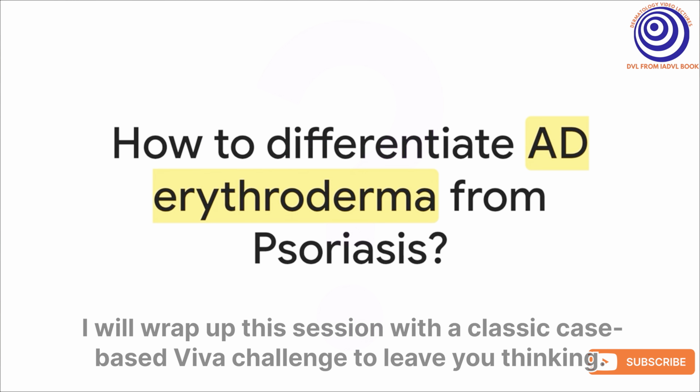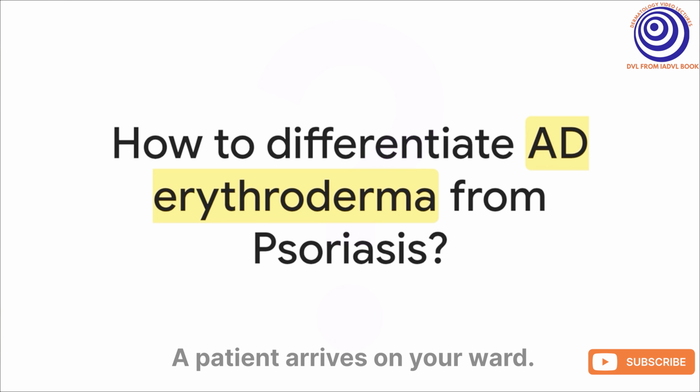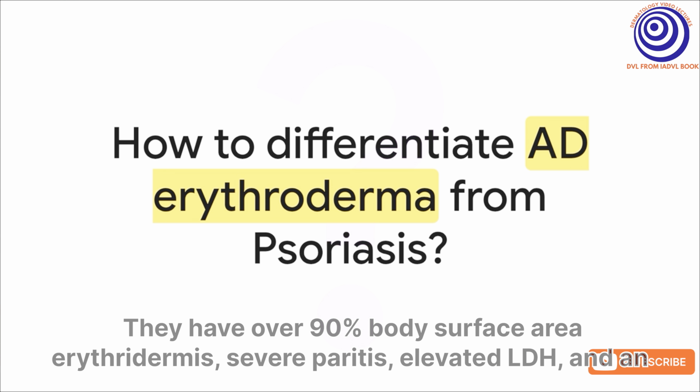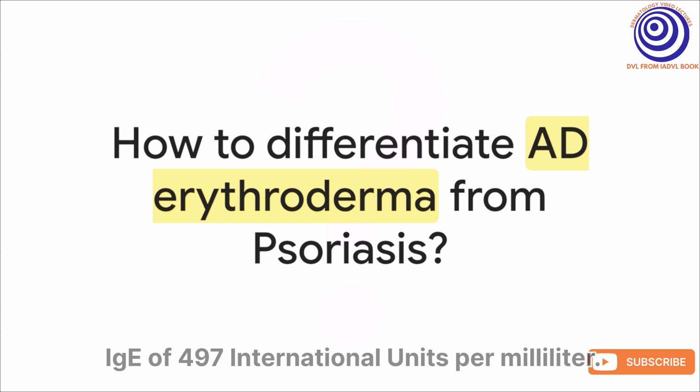All right, I'm going to wrap up this session with a classic case-based Viva challenge to leave you thinking. A patient arrives on your ward. They have over 90% body surface area erythroderma, severe pruritus, elevated LDH, and an IgE of 497 international units per milliliter. So what's your move?